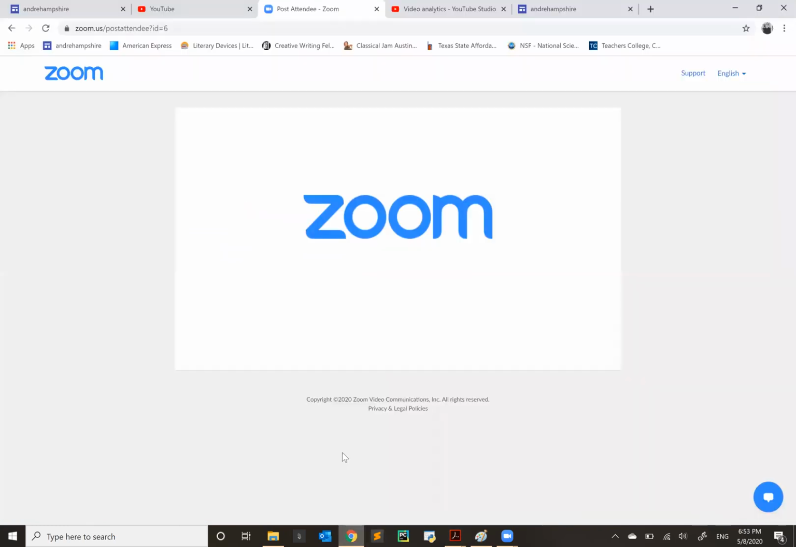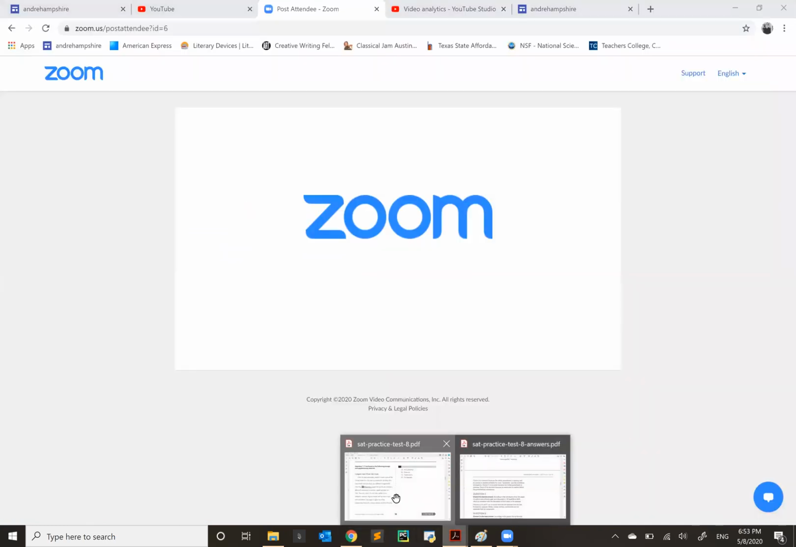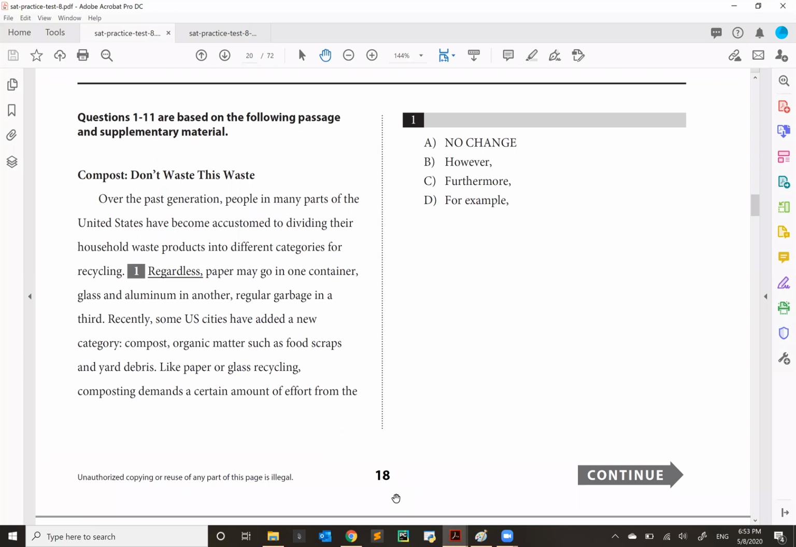Now, what kind of a transition do you think fits in here? Let's look at the first one that we have, regardless. Generally, regardless means, however, irrespective of whatever we have said, we're going to say something else. This is not the case here. The case here is an elaboration of the ideas mentioned earlier. In other words, you're zooming in, you're providing examples. So the only reasonable option that we have for this question is answer choice D, for example.